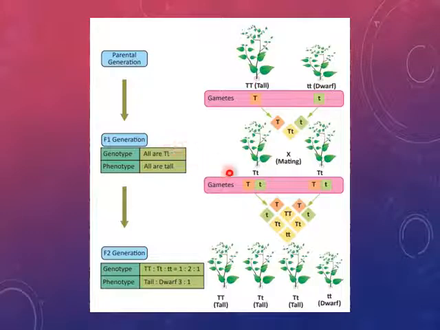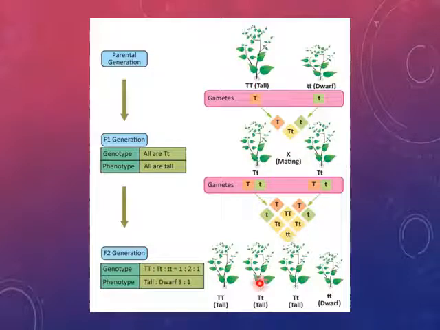When these hetero progenies of the F1 generation are self-pollinated, they get the gametes capital T, small t, capital T, small t.